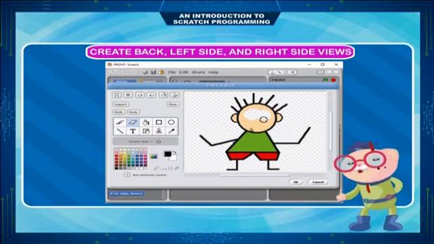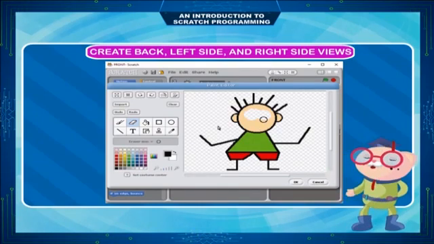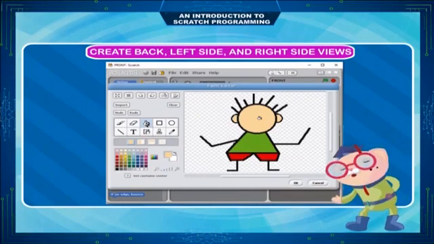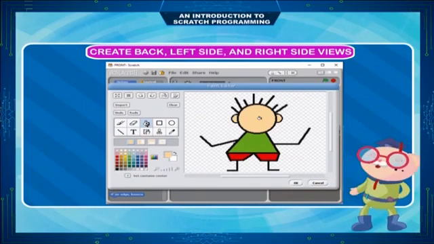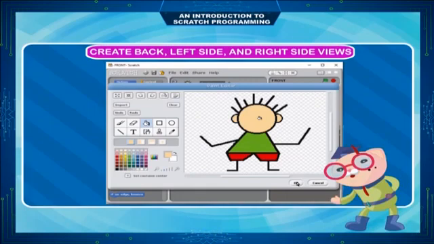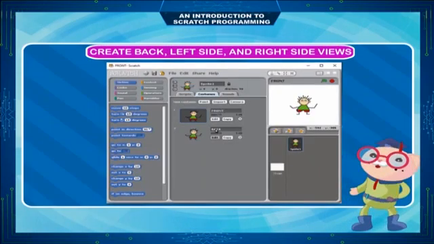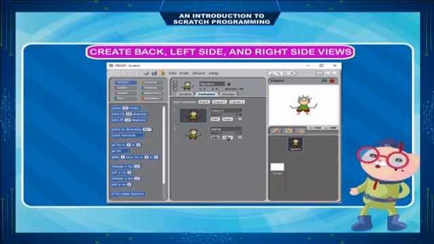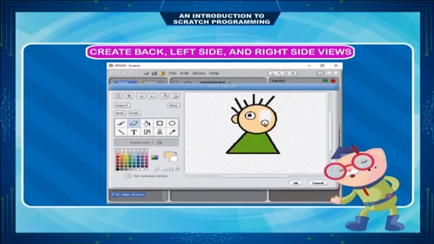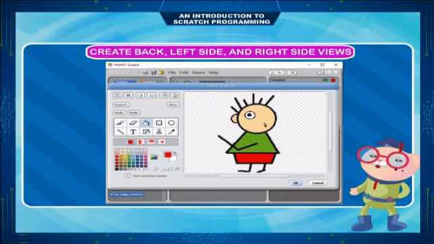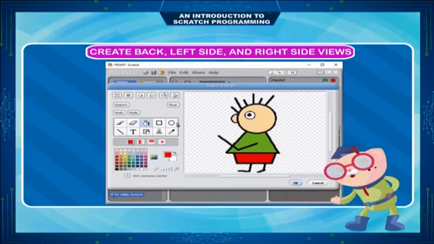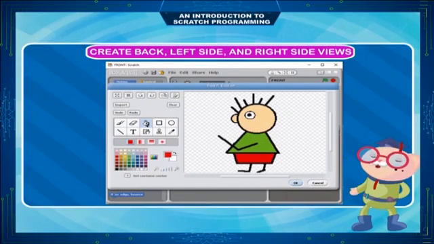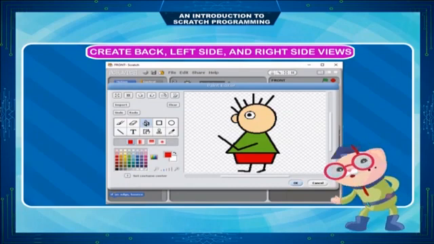Use Eyedropper tool to copy the face color. Then use Fill tool to paste the color in the empty area. Click OK to save. Rename this costume as Back. Then copy the costume back. Erase extra body parts. Redraw body parts. Refill color of the face and the pant using Eyedropper tool and Fill tool.